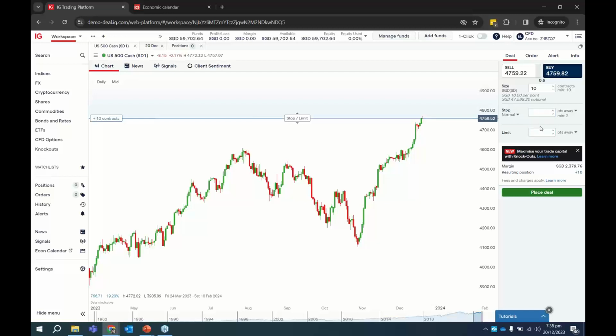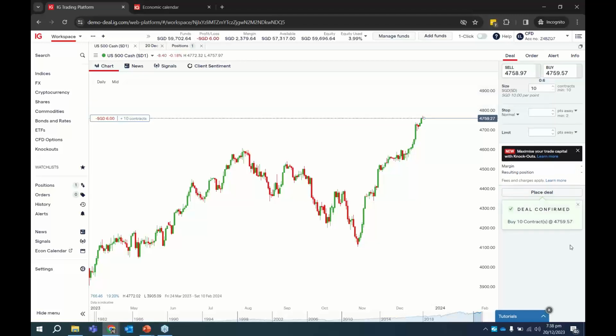And over here, these two fields are the stop loss and take profit. Stop loss means that even before you enter the trade, you can tell the IG trading platform at what level you want to cut your loss. If by chance you get the trade wrong, so your view was incorrect, where do you want to cut your loss? And over here, if you get it right, where do you want to close your trade in profit? You can leave this blank and place the deal as well. It will tell you to confirm: enter buy 10 contracts at this price.